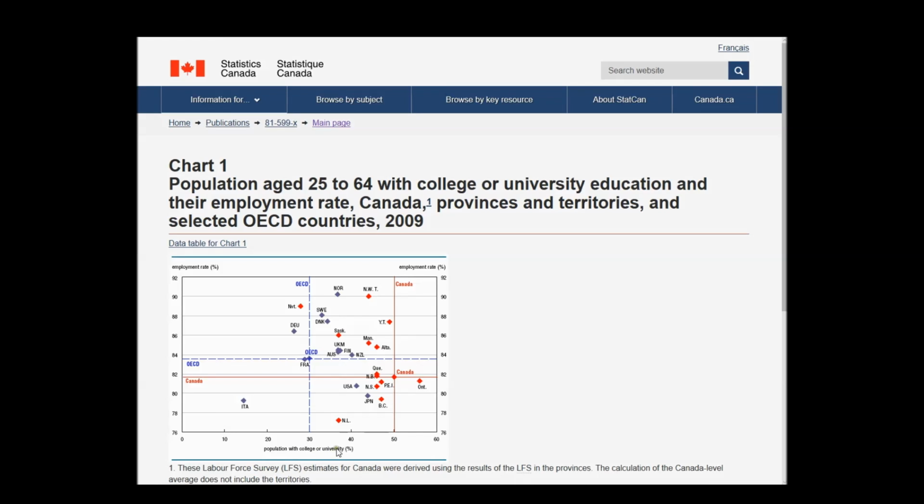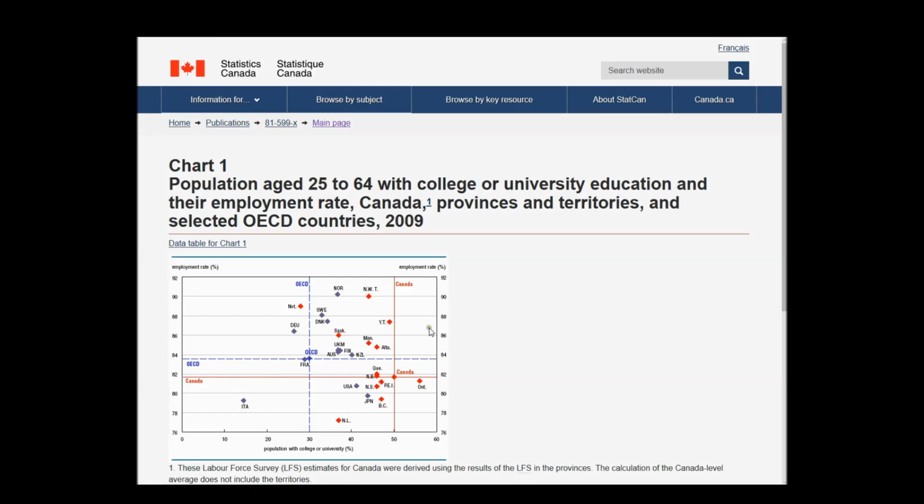So if we look here where Canada is, it's quite interesting. Population with university or college, we're like 50. That's really, really high. When you compare Japan, United States, Denmark, Sweden, Norway, this is actually really impressive. If this is accurate, which I'm going to assume it is because it's Stats Canada, and I'm going to assume I'm reading it right, we've done really well here.